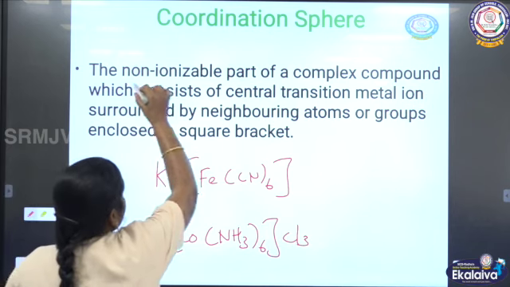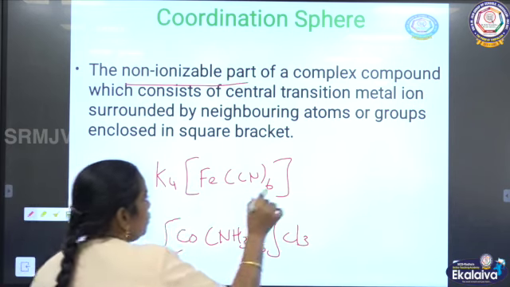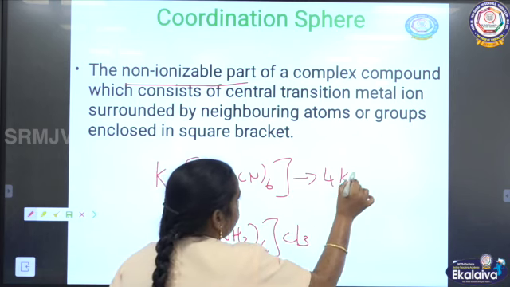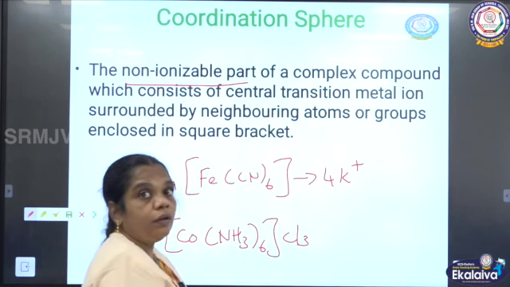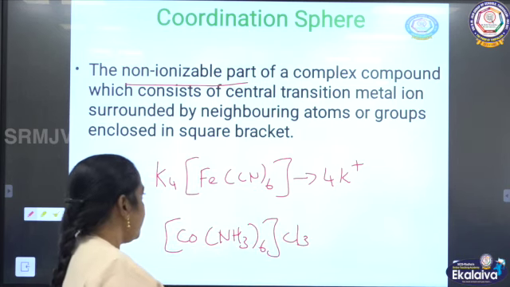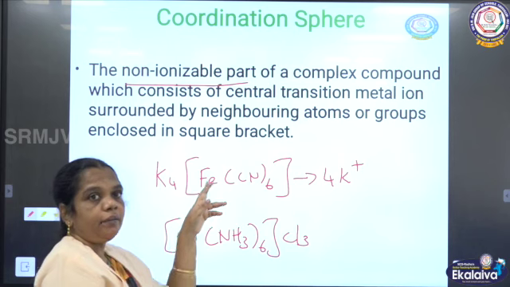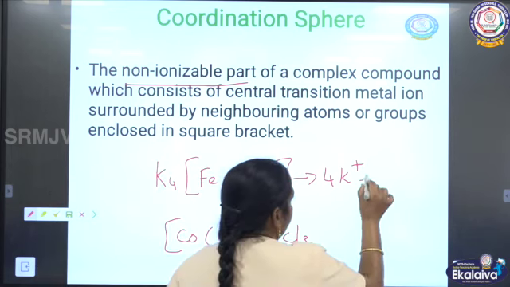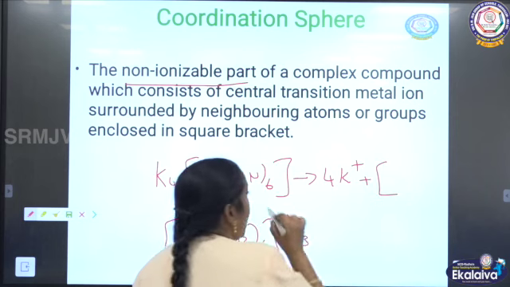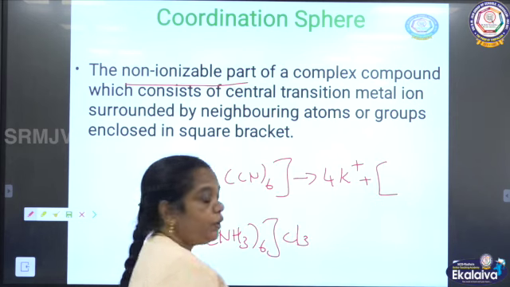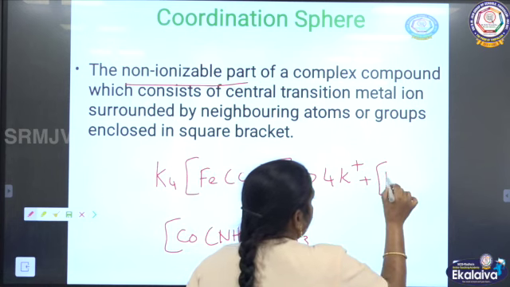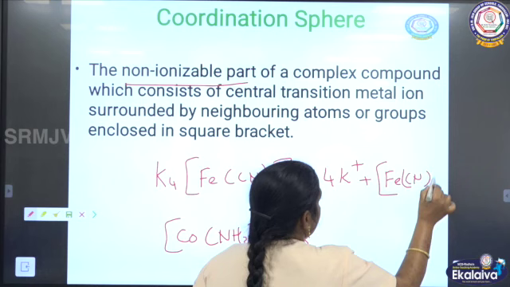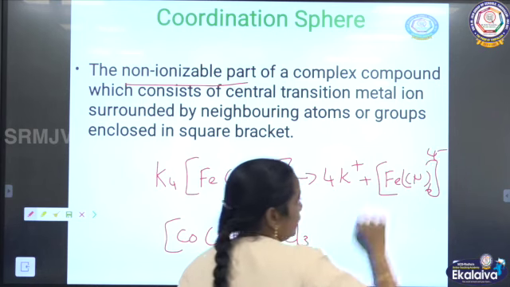The non-ionizable part. The K4 is going to ionize into 4K+, a simple cation. Here the central metal atom as well as the anions do not dissociate, but exist in a non-ionizable state, as the complex [Fe(CN)6]4-.